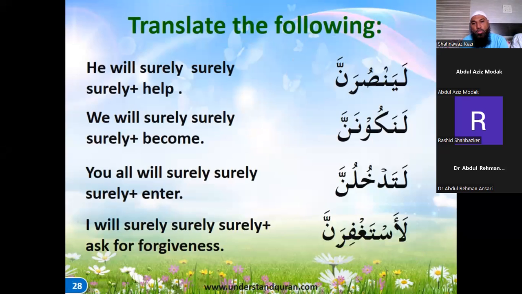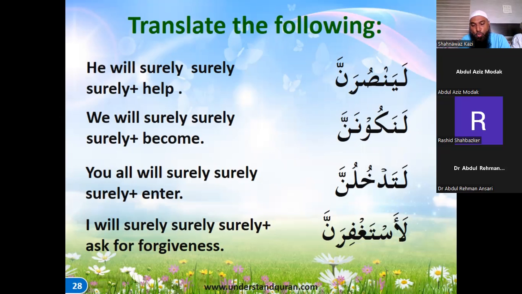لَيَنْصُرَنَّ, لَنَقُولَنَّ, لَتَدْخُلُنَّ, لَأَسْتَغْفِرَنَّ. So here only one is plural. The waw noon becomes a dhamma. Remember that the waw noon becomes a dhamma. Nakuna, nakunu becomes nakunanna. This will still have fatha instead of being a plural. Right? So nakunanna is plural, but the noon in the front is indicating the plurality. In this dua, Rabbana zalamna anfusana wa illam taghfir lana lanakunanna minal khasirin. Yes. Lanakunanna. If you do that wrong, then surely we'll become from the khasirin.